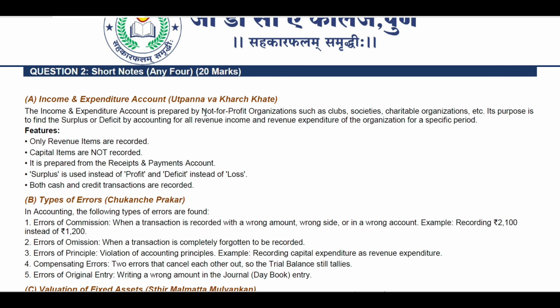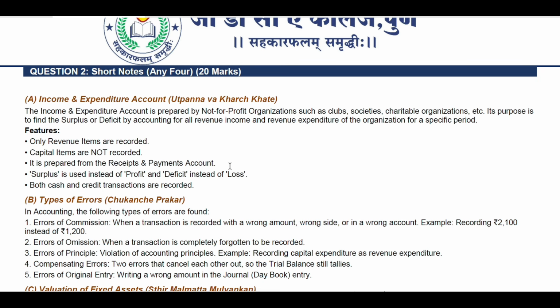The answer for that particular question is: the income and expenditure account is prepared by not-for-profit organizations such as clubs, societies, charitable organizations, etc. Its purpose is to find surplus or deficit by accounting for all revenue income and revenue expenditure for the organization for a specific period.